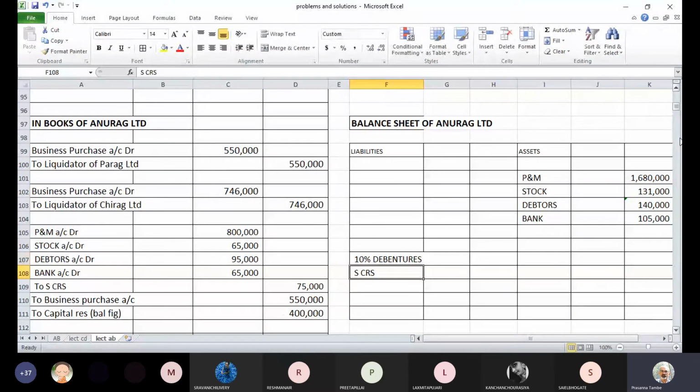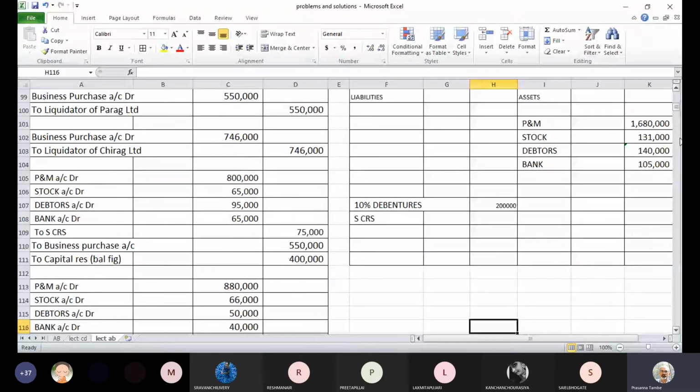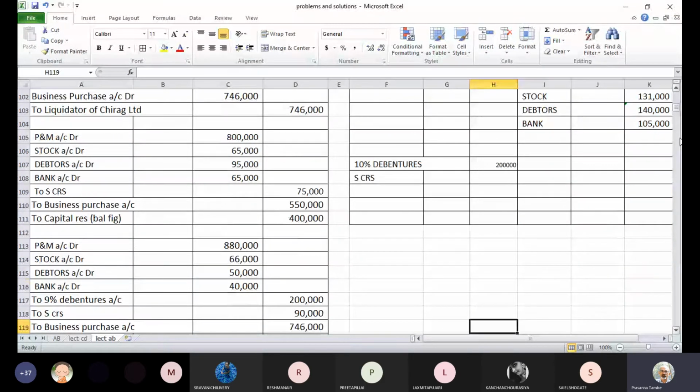That is a change. So this is 2 lakhs. And creditors, both the companies together: 75,000 for the first company and 90,000 for the second company. You can take the total from that statement also. I'm just adding it here. It's convenient. So total creditors are 1,65,000.